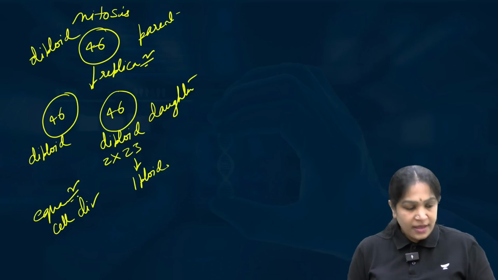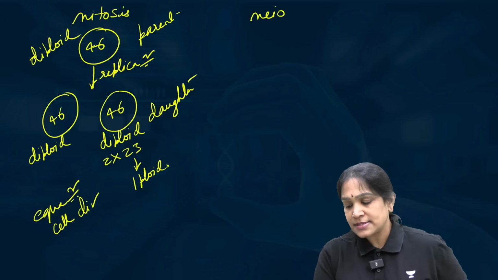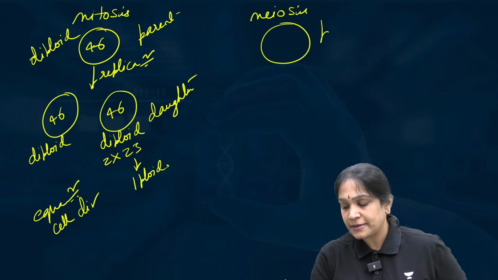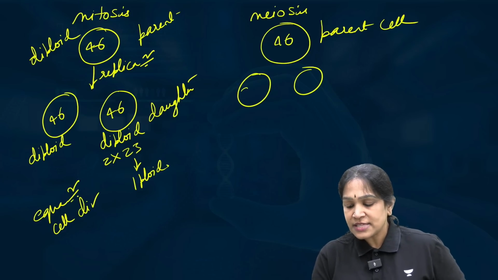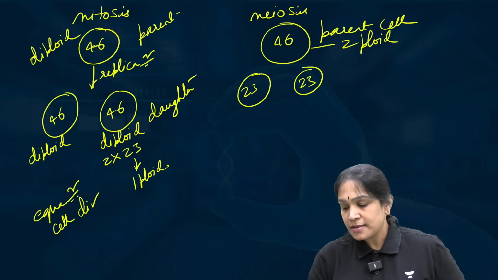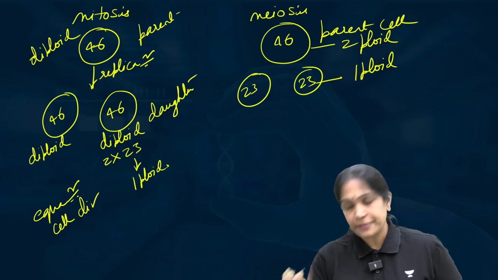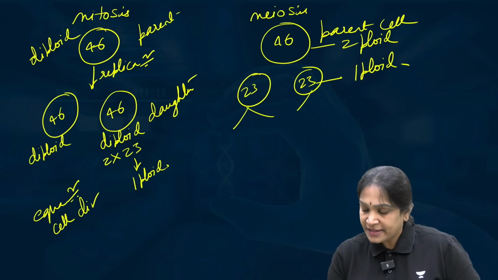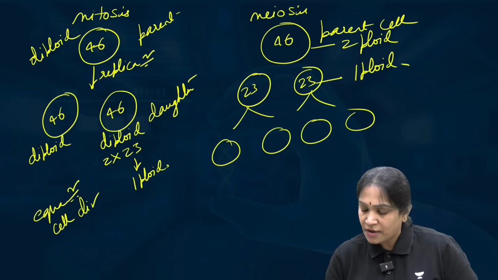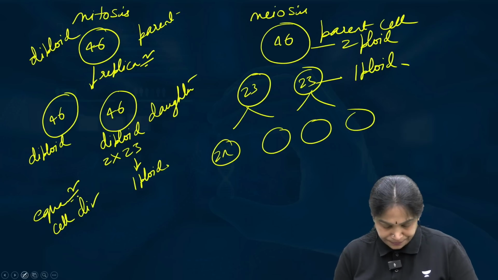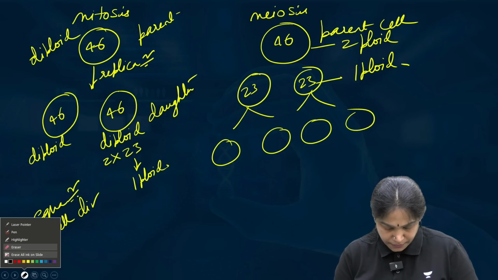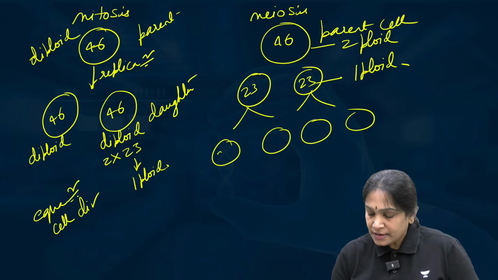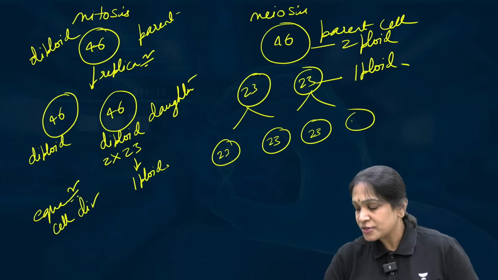Then if you take meiosis, in meiosis the parent cell will have 46, the 2 daughter cells will have 23, 23, meaning there are 2 ploids here, but there is only one ploid here. And again they will divide to form 4 cells which are all haploid. 23, 23, 23, 23.